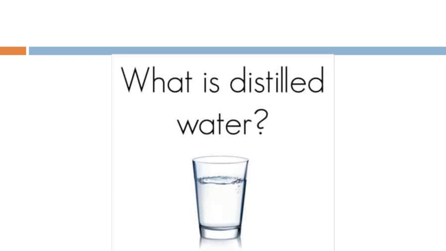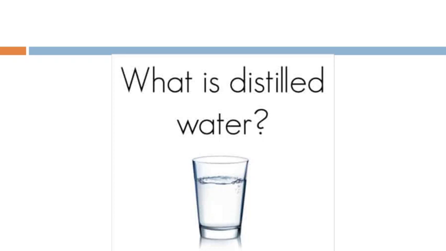Now we know that distilled water is tasteless. First of all, what is distilled water? Distilled water can be prepared by heating pure water till all the water is converted into steam, and that steam or vapor condenses, or cools, and returns again to its liquid form, so that it is free from all the chemicals and impurities and contaminants like bacteria and viruses.